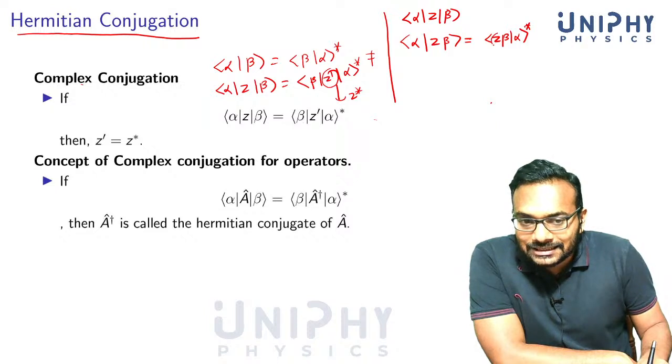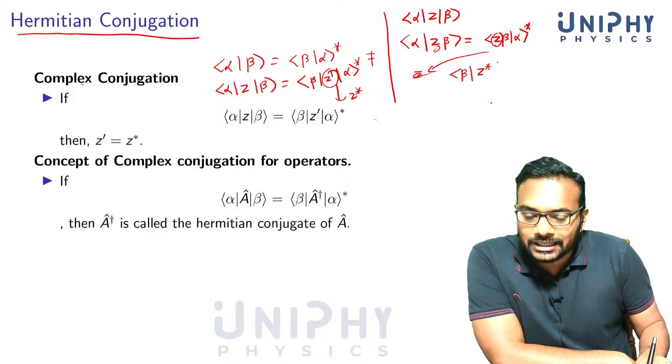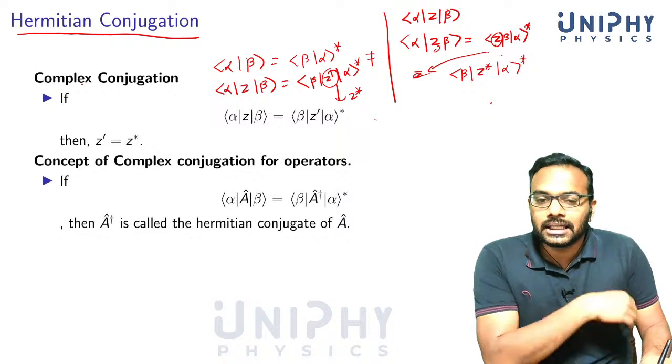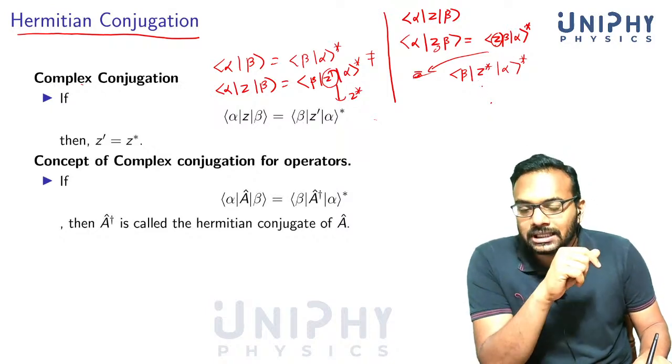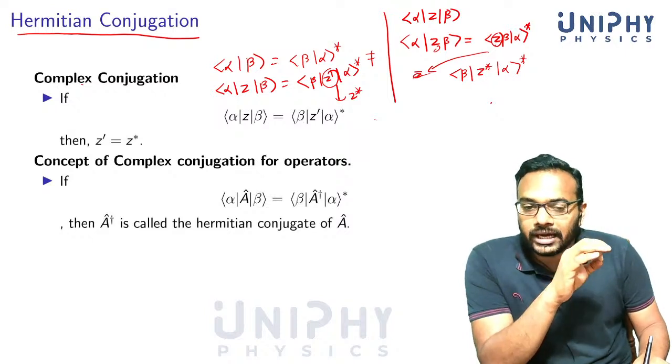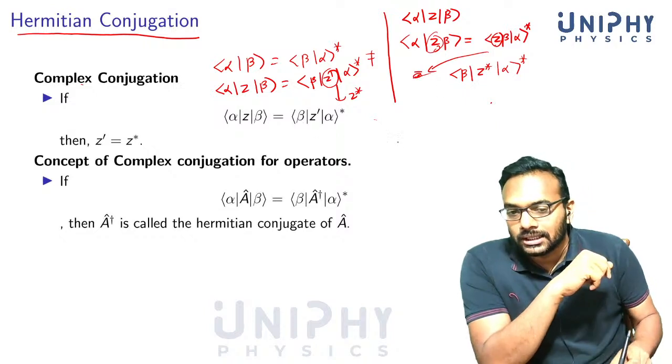But now this Z is inside a bra. Here it was inside a ket, it's inside a bra now. If you want to pull it out, you will have to write it as beta Z star alpha star. So this is how we introduce this. This is one way to introduce the Hermitian conjugation. If you have an operator instead of this complex number, it makes more sense.